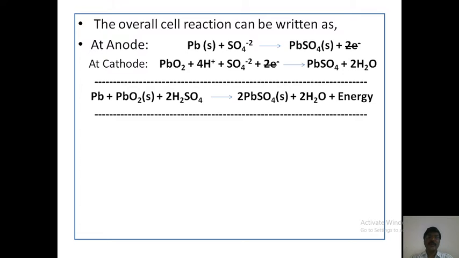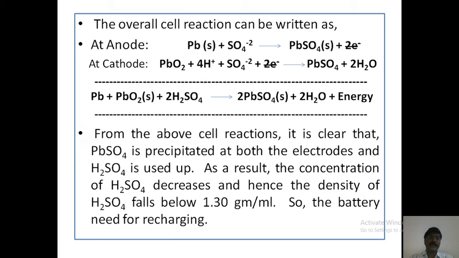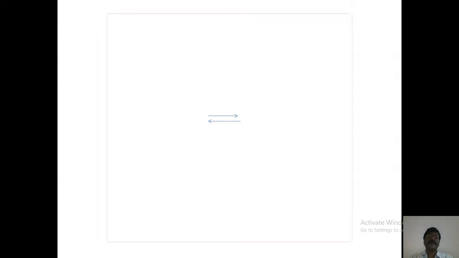This is the overall cell reaction of the lead acid battery. From the above cell reaction, it is clear that lead sulfate is precipitated at both electrodes and H2SO4 is used up. As a result, the concentration of H2SO4 decreases and hence the density of H2SO4 falls below 1.30 grams per ml. So the battery needs recharging.